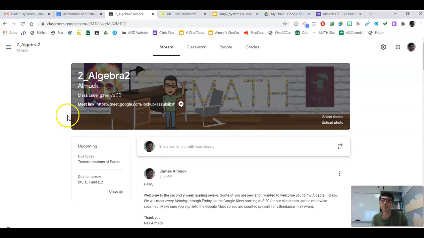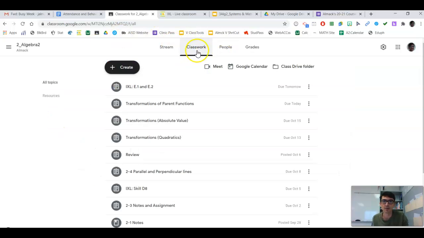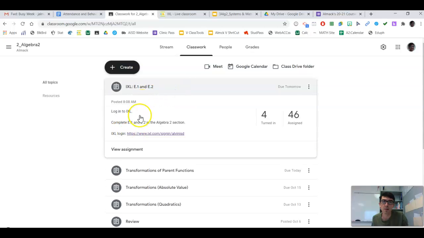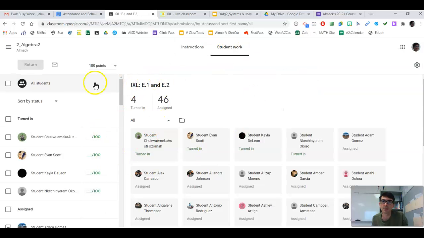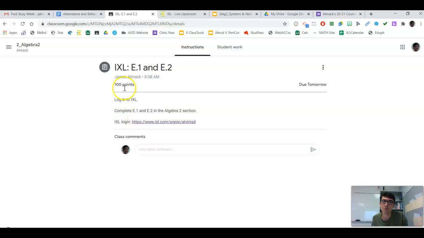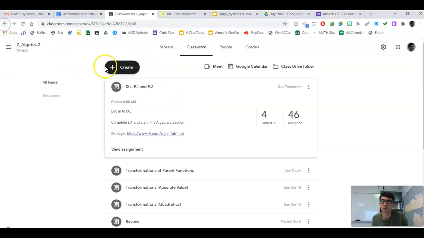The majority of the class will be spent in the classwork tab. Under the classwork tab, you'll notice there are a few things. We have assignments here. Any of the assignments the students can click on. It will open up a description for the assignment, or they can click view assignment. When they click view assignment, it will take them to the instructions where they can get a better understanding of what they're supposed to do.